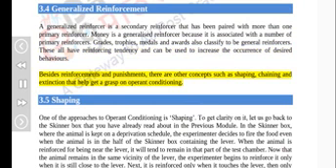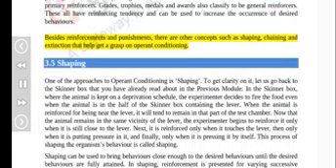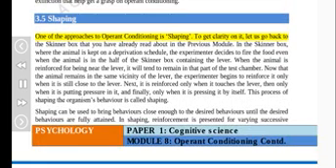Besides reinforcements and punishments, there are other concepts such as shaping, chaining, and extinction that help get a grasp on operant conditioning. 3.5 Shaping. One of the approaches to operant conditioning is shaping. To get clarity on it, let us go back to the Skinner box that you have already read about in the previous module. In the Skinner box, where the animal is kept on a deprivation schedule, the experimenter decides to fire the food even when the animal is in the half of the Skinner box containing the lever.